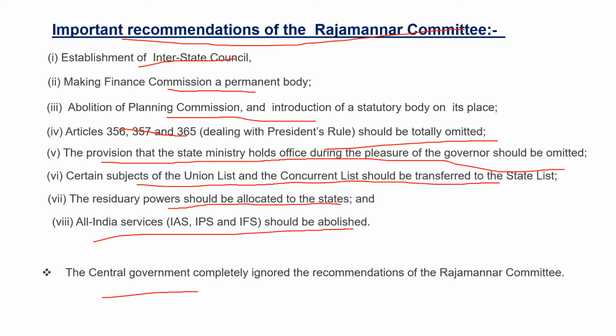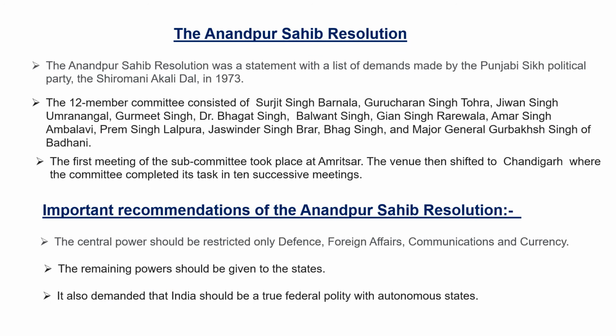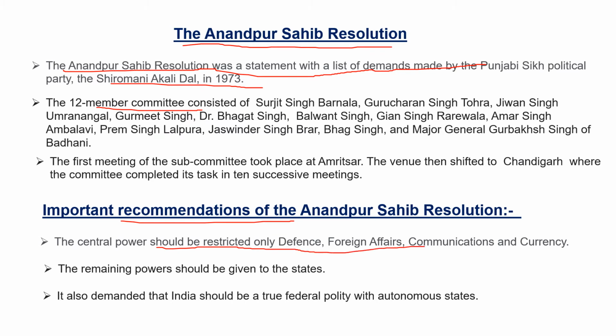The central government completely ignored the recommendations of the Rajmannar Committee. The Anandpur Sahib Resolution. The Anandpur Sahib Resolution was a statement with a list of demands made by the Punjabi Sikh political party, the Shiromani Akali Dal, in 1973. It was a 12-member committee. Some important recommendations were: the central power should be restricted only to defense, foreign affairs, communication and currency. The remaining powers should be given to the states. It also demanded that India should be a true federal polity with autonomous states.